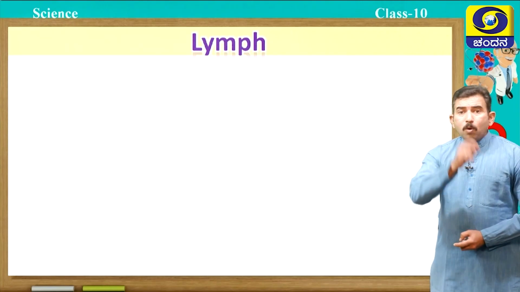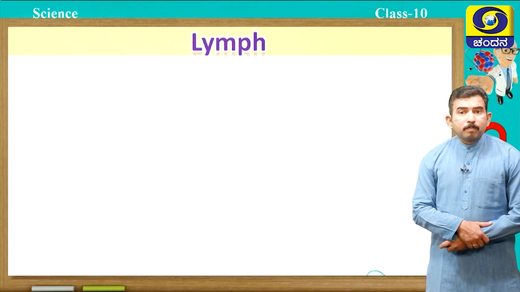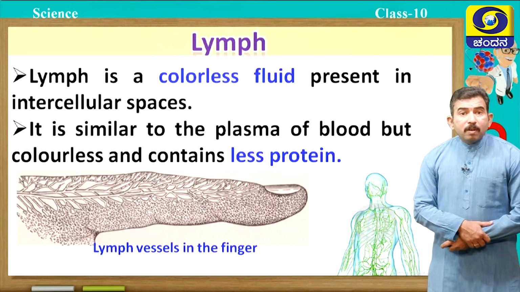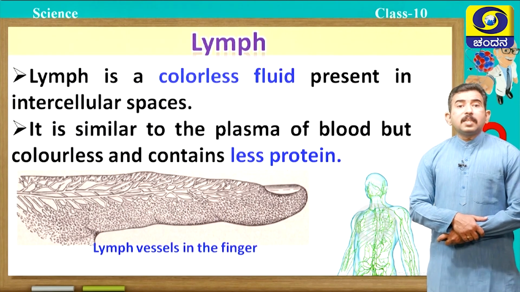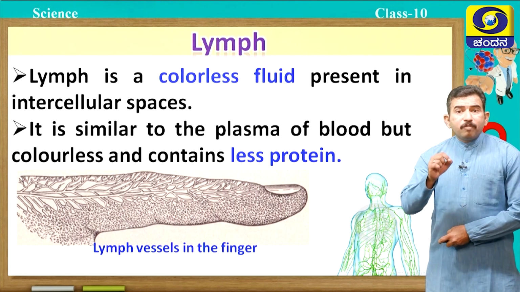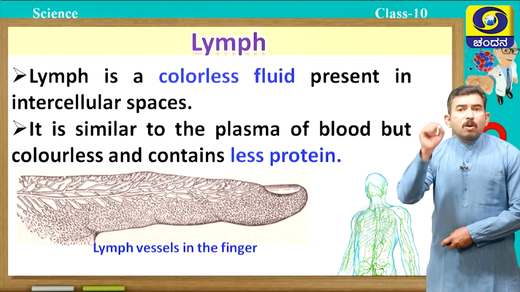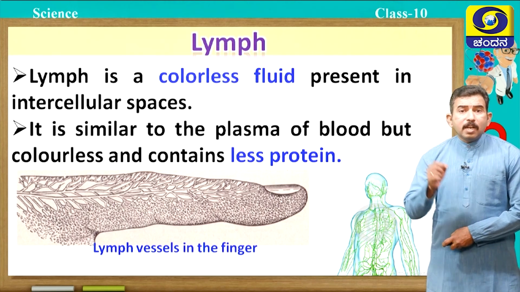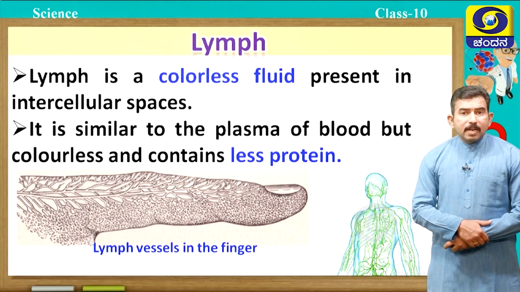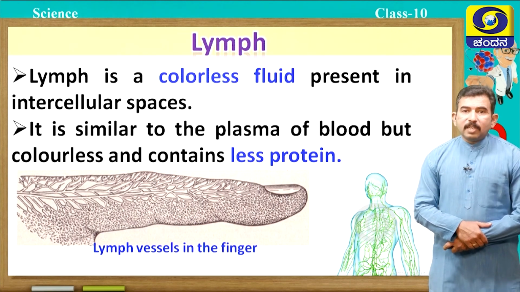Next, one more very important part of our circulatory system is lymph. Lymph is a colorless fluid which is present in intercellular spaces. And remember, this lymph always flows through small capillaries called the lymphatic system. It is similar to the plasma of blood but colorless and contains less protein.